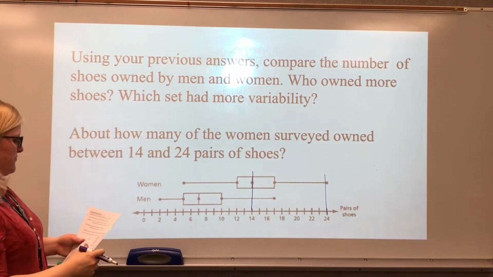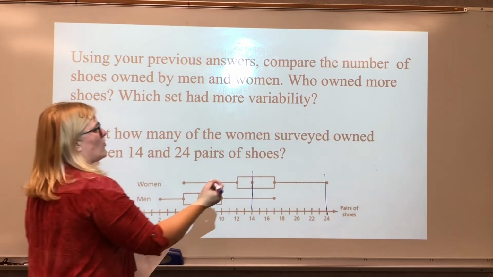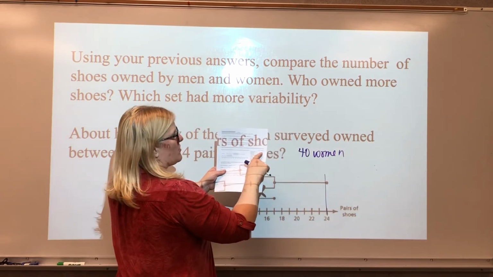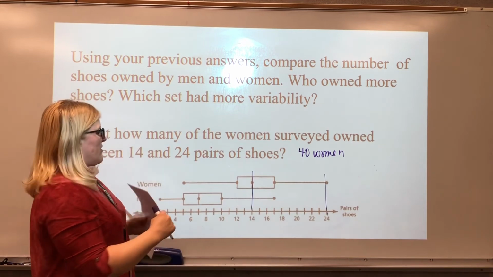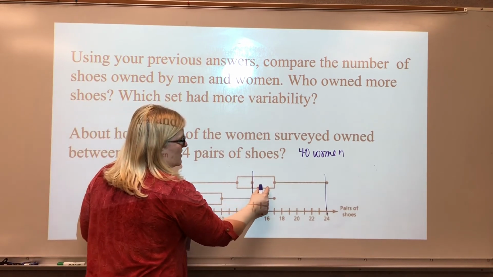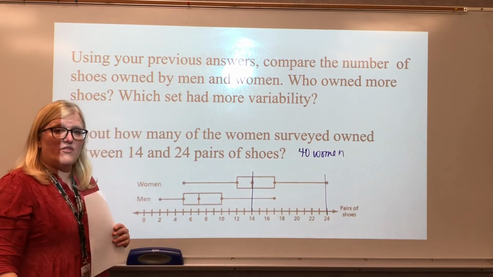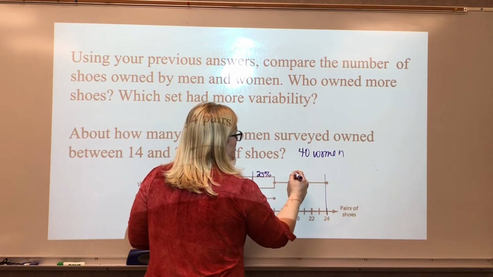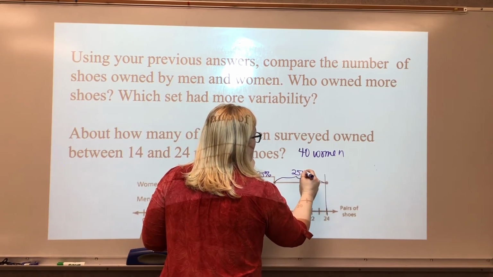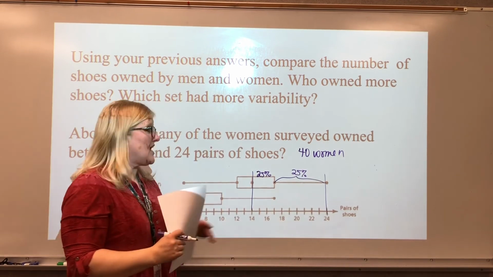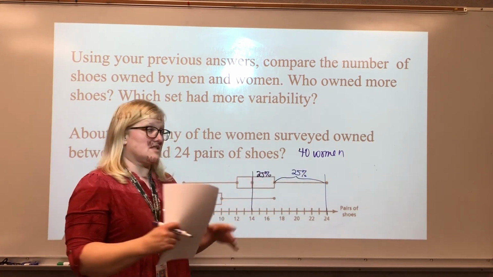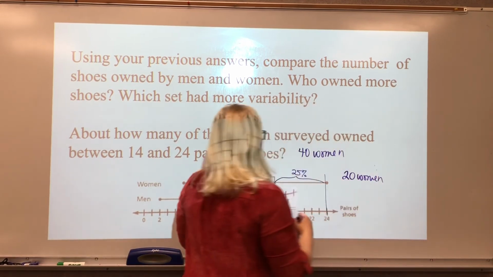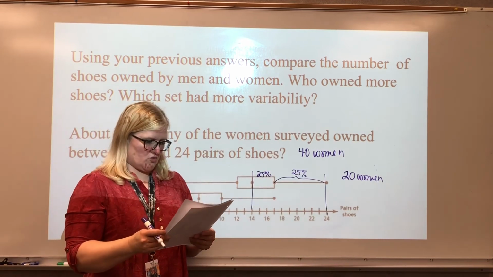Now this one: about how many of the women surveyed owned between 14 and 24 pairs of shoes? How many women? Okay, well, we have a total of 40 women. That's also on your table, right up here. And remember that each one of these sections is 25% of the women. So this is 25%, this is 25%. So I add those together, I get 50%. 50% of 40 women is half, 20 women. So half the women own between 14 and 24 pairs of shoes.